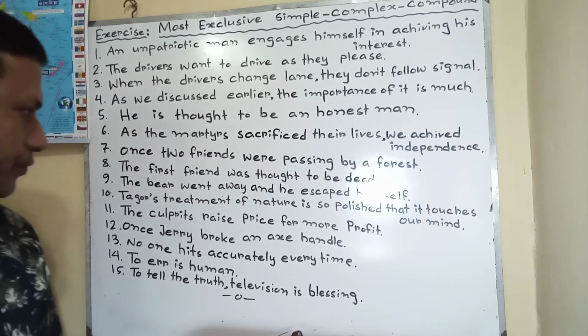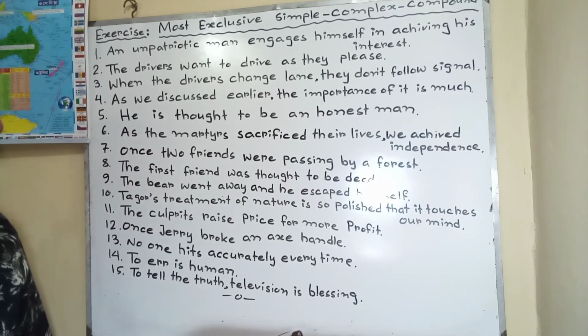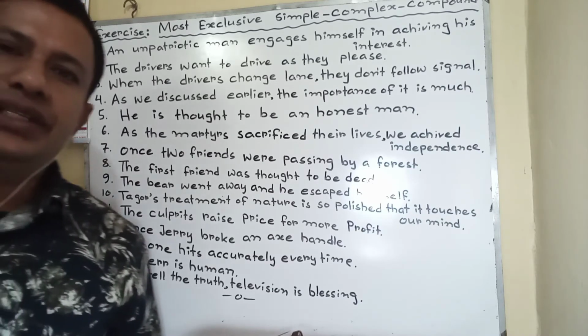9 number. The bear went away and he escaped himself. The sentence is given in compound. Now at first simple, then complex. The bear having gone away, he escaped himself. Complex will be: after the bear had gone away, he escaped himself.